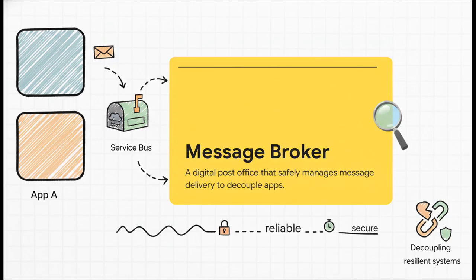The service bus then safely manages the delivery of that message, persisting it securely in the cloud. It basically acts as an asynchronous shock absorber for your architecture. If you get a massive spike in traffic, the broker just absorbs that load, queuing up the messages so your backend systems can process them at their own pace without getting completely overwhelmed. This decoupling is the absolute secret to building resilient systems that never lose data, even during severe outages.